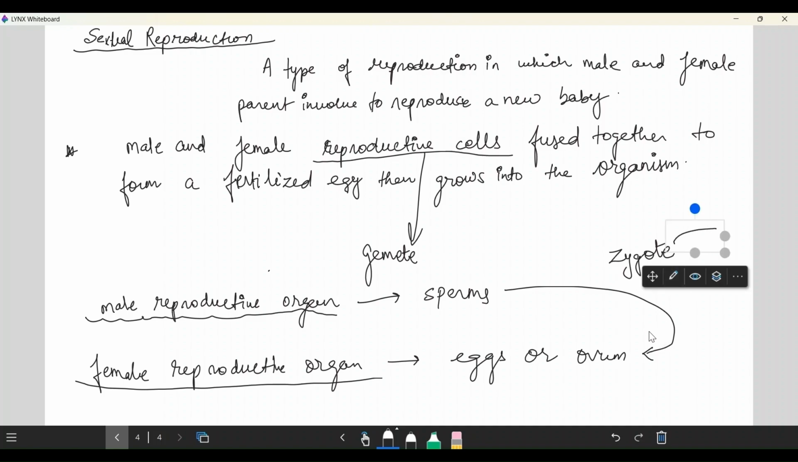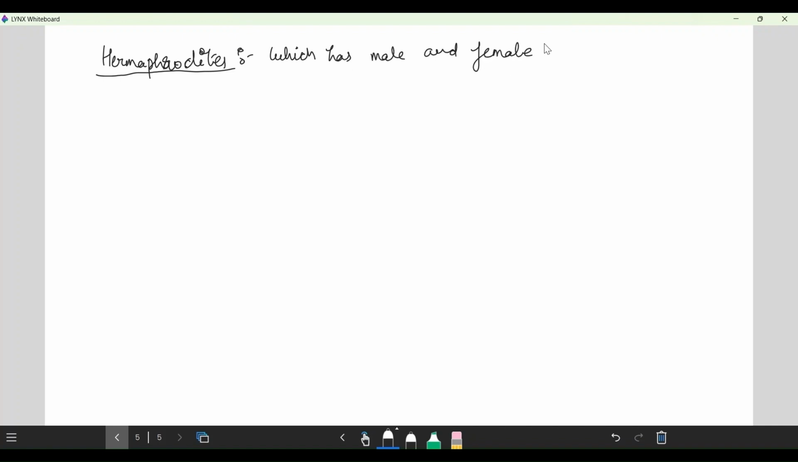Okay, now the next heading is hermaphrodites. Hermaphrodites are those animals or creatures which have male and female organs. Means they have a male reproductive organ and a female reproductive organ, or we can say they have male reproductive cells and female reproductive cells in themselves. So they are known as hermaphrodites.